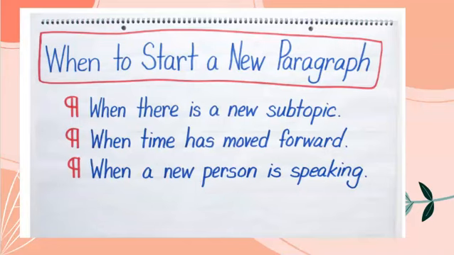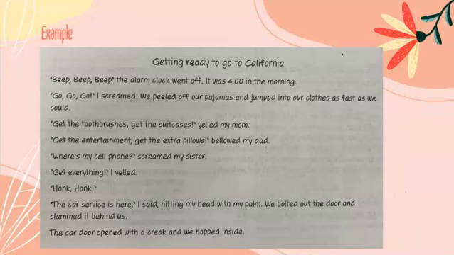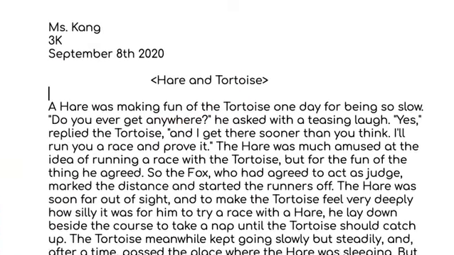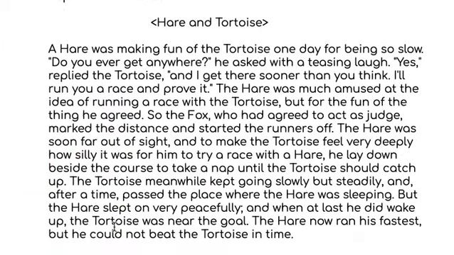After the paragraphing, your writing should look something like this. Do you see how the sentences have been divided, and there is a space between them? We notice that when there is a new speaker, the writer has started a new paragraph. That's why it has many paragraphs, because there is a conversation between the main characters. And now I'm going to pull out my narrative to show you how and when to start a new paragraph.